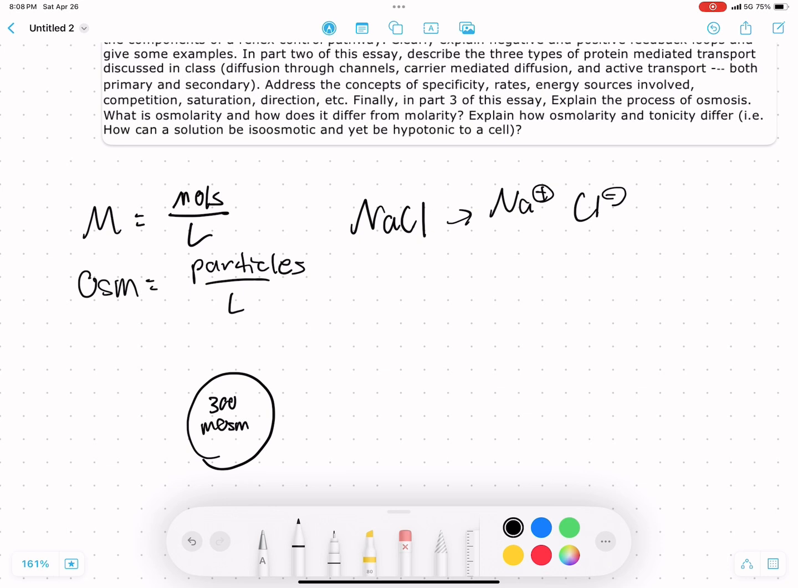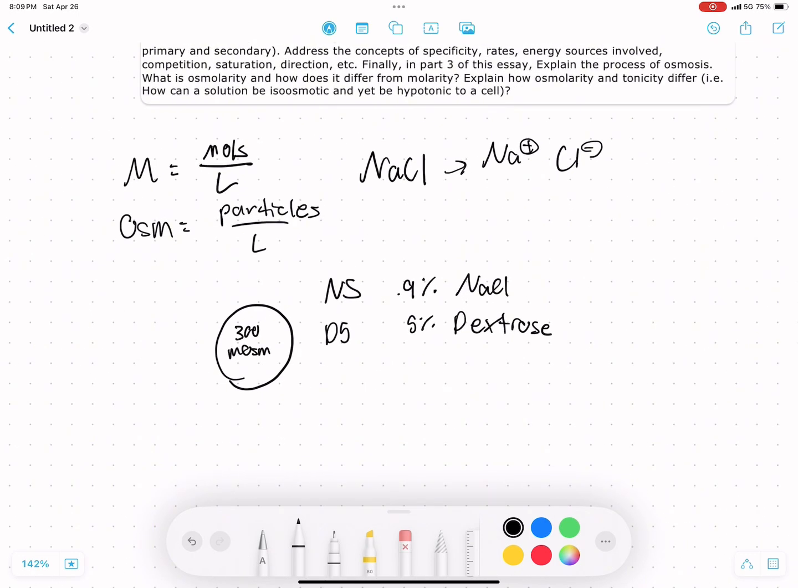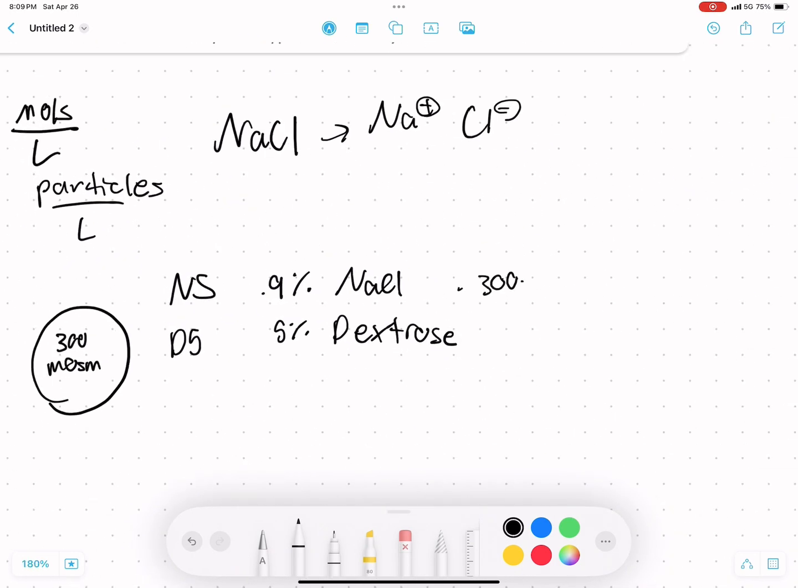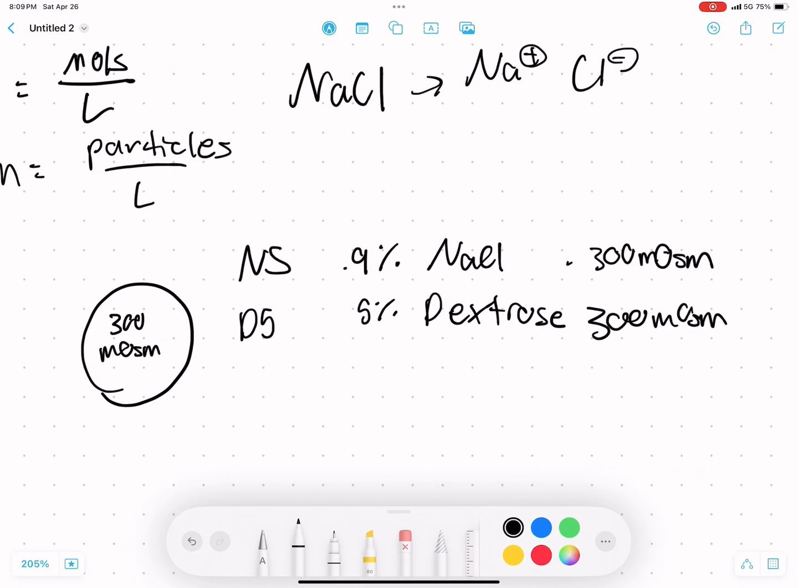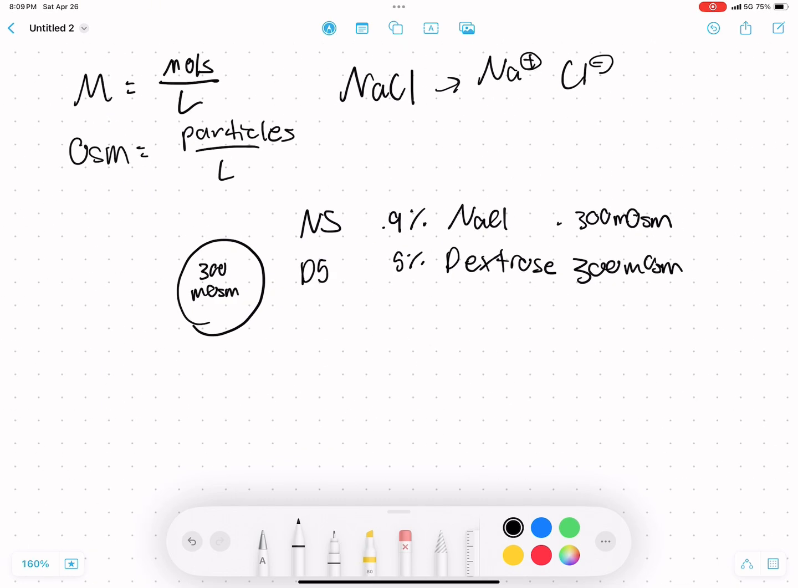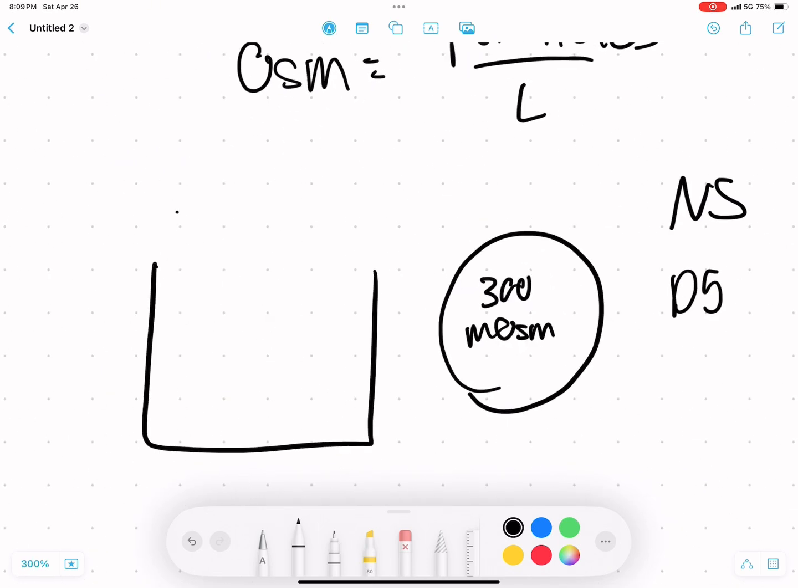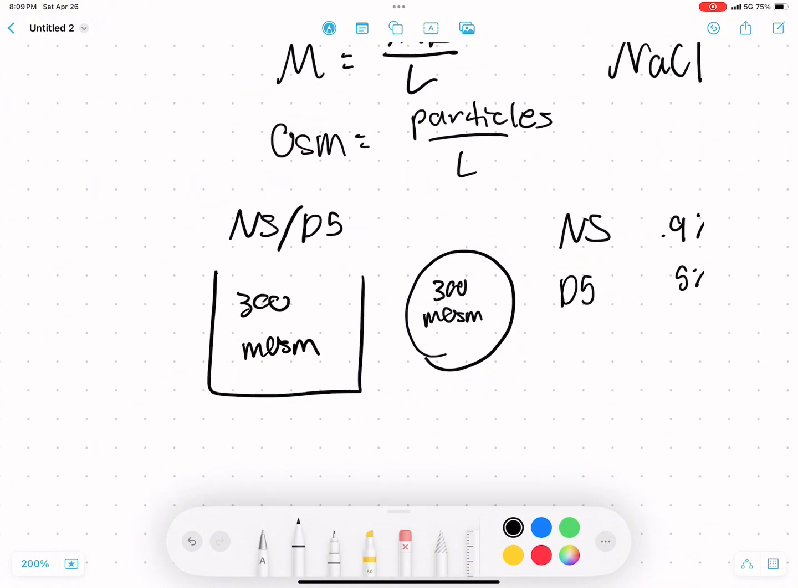And so there's a variety of different solutions that we can introduce to a cell. The 2 main ones being normal saline, or NS, which is 0.9% NaCl, and D5, which is a 5% dextrose, or essentially just a glucose solution. And so both of these are also 300 milliosmol. And why that's important is because osmolarity is looking at the concentration of solutes in one cell versus the solution, versus just a solution, not necessarily together. So we have our NS, or D5, that is also going to be 300 milliosmoles.